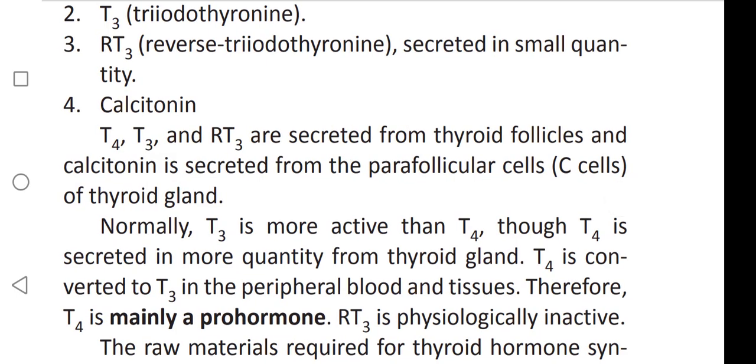T4, T3, RT3 are secreted from thyroid follicles, and calcitonin is secreted from parafollicular cells, also called C cells, of the thyroid gland. What are the hormones that are secreted from follicular cells of the thyroid? T3, T4, RT3. Okay, and what is the hormone that is secreted from parafollicular cells? That is calcitonin.